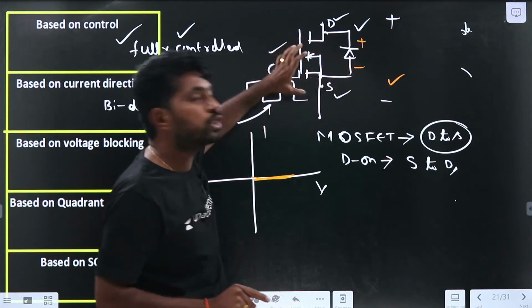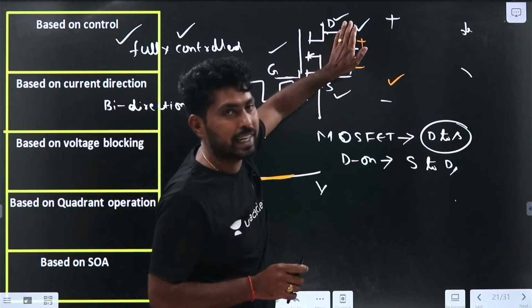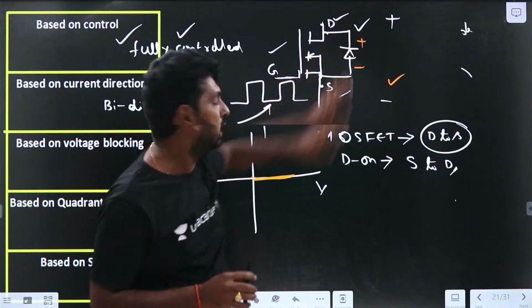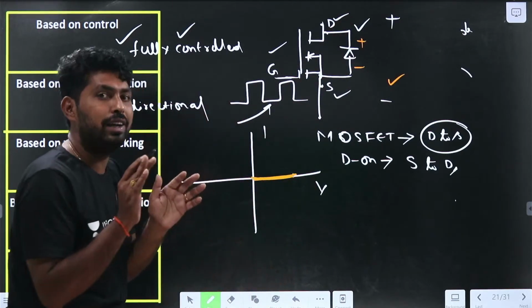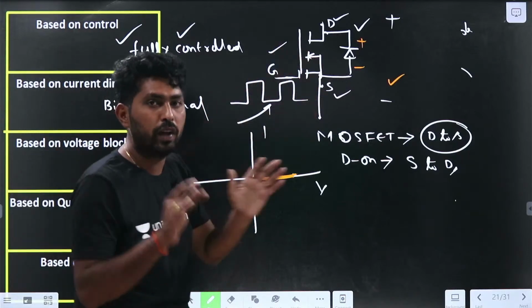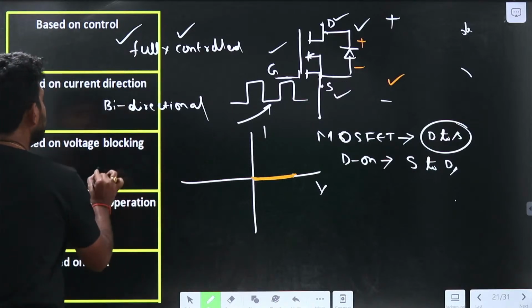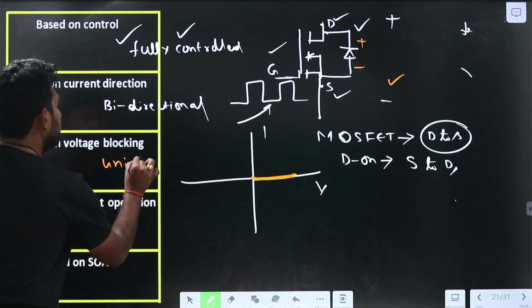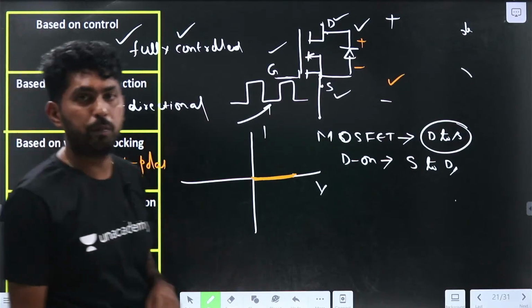So here the MOSFET is also blocking the positive voltage, because this diode is connected in the reverse direction. The MOSFET with anti-parallel diode blocks the positive voltage, so it will be a unipolar switch.